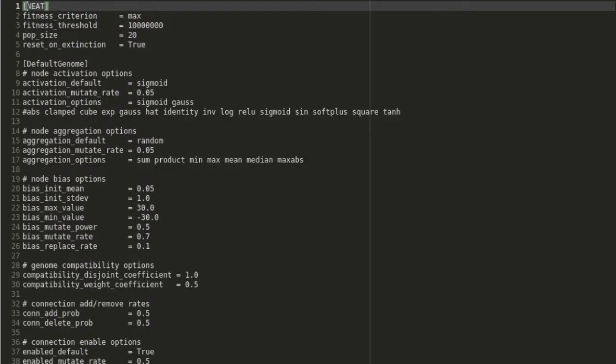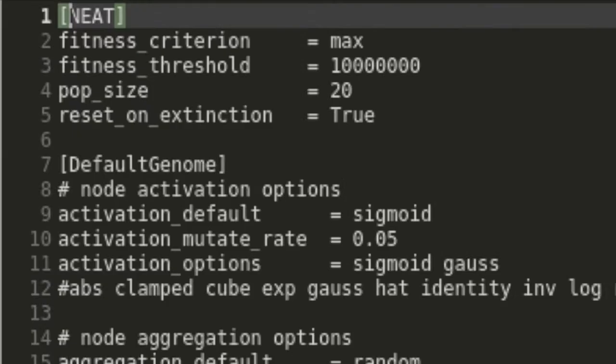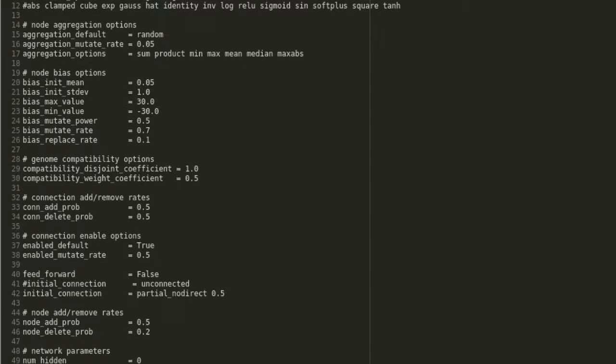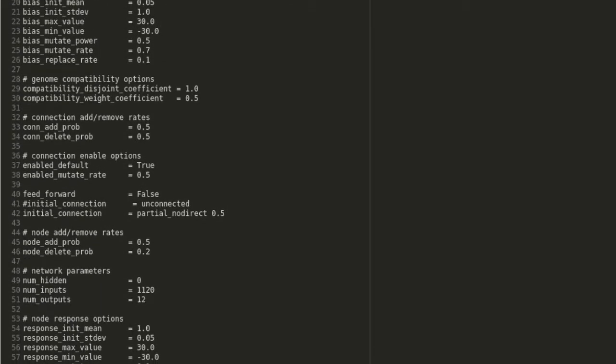Think of our config feedforward file as an options menu for our training. In here, you will find a bunch of different parameters that you can mess around with to get different results. Some notable ones are fitness threshold and population size. They refer to how much reward our winning Sonic should get and how many Sonics are in each generation. If you want to go even deeper, I would highly suggest reading NEAT's documentation, linked down below.